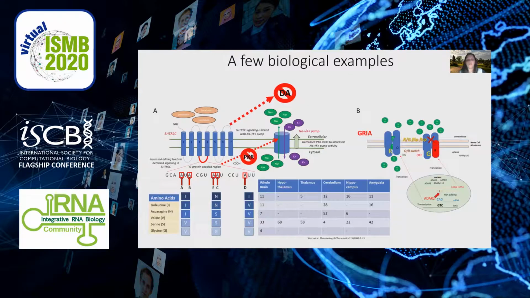For a biological example of ADAR editing, we look at one of the most commonly studied editing sites in the GRIA2 receptor, the QR site, where this site needs to be edited at nearly 100% to stop calcium signaling during development. If this channel is left in the unedited isoform, then it can create an excitotoxic condition in the cell, leading to cell death.